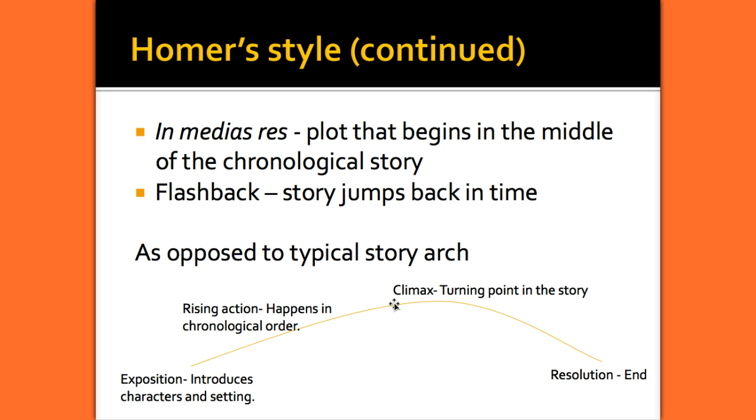There's conflicts that have to be overcome until finally we reach the climax, which is the turning point of the story. There's a revelation. The character learns something new, has a transformation, and then all of the loose ends are tied until we get to the resolution, the end, and hopefully a happy ending.